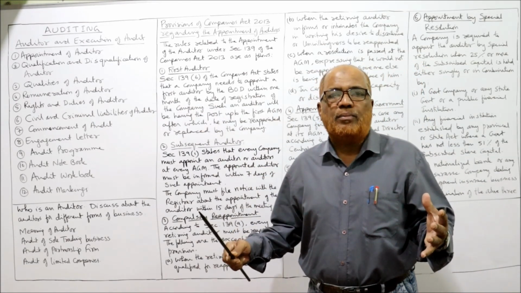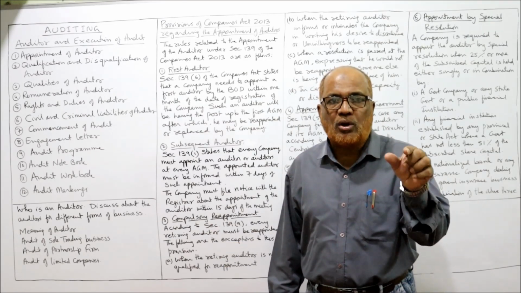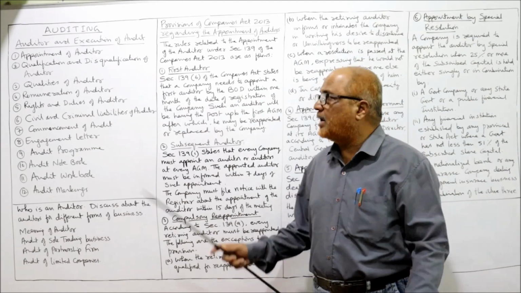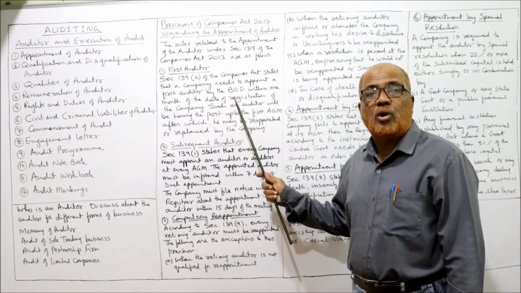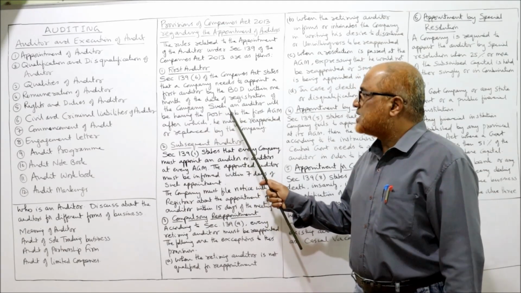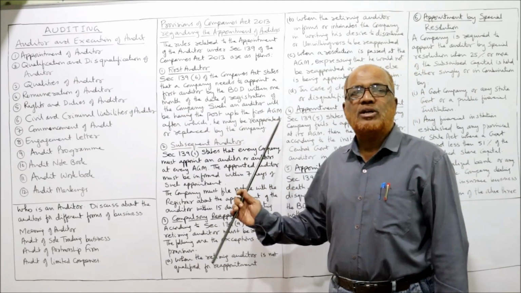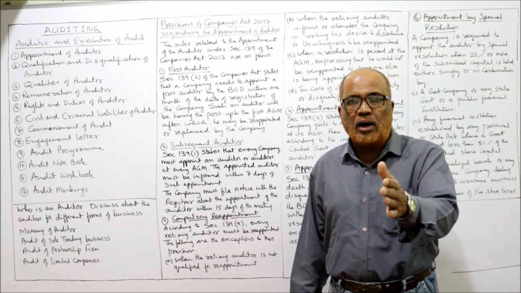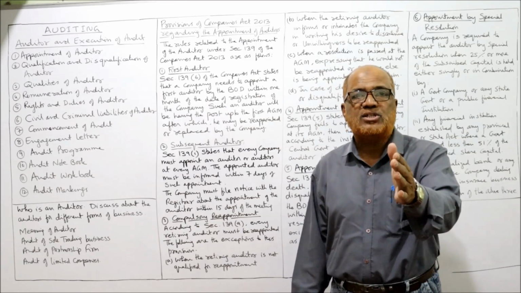When a new company is formed, within 1 month from the date of incorporation of the company, the first auditor must be appointed by the board of directors. Such an auditor will hold the post up to the first AGM. AGM stands for Annual General Meeting. The first auditor will hold the position of auditor up to the end of the first AGM, Annual General Meeting.